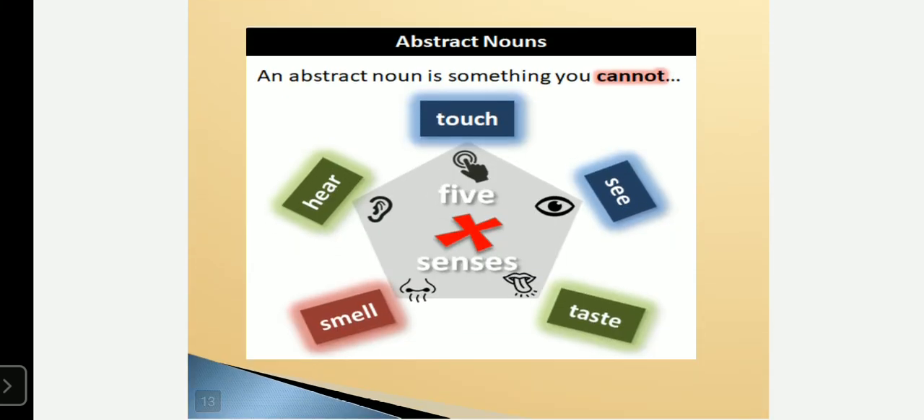Abstract noun. What is abstract noun? Proper noun, common noun, collective noun, material noun: these four things we can perceive with any one of our five senses. But abstract noun is quite different from all four kinds of noun. We can't perceive an abstract noun with our five senses. Can we see how honor would be, how help would be? We can't see those things. So those things come under abstract noun.